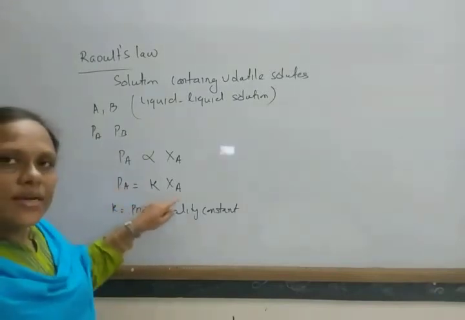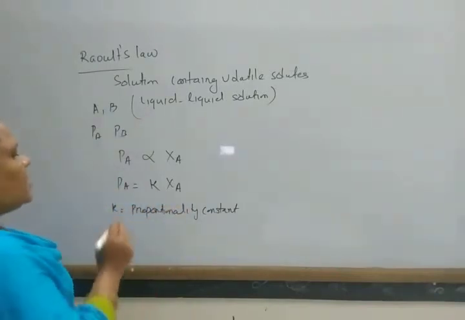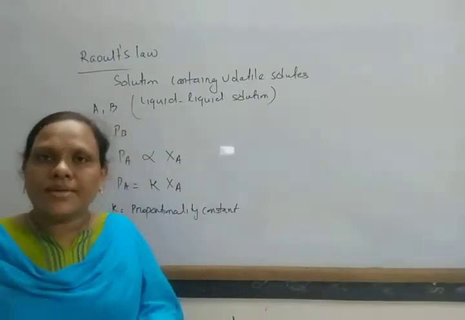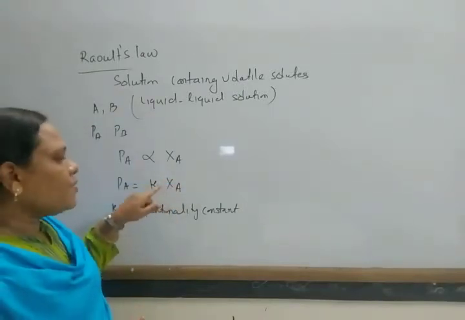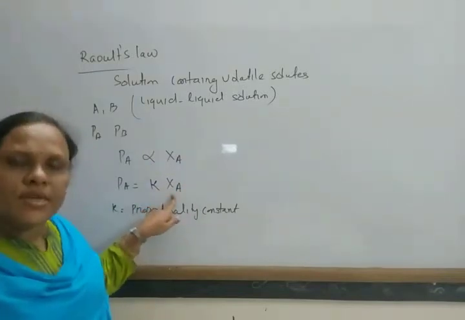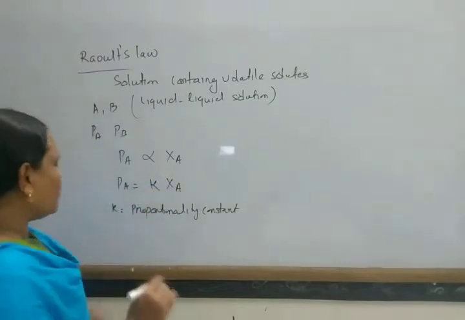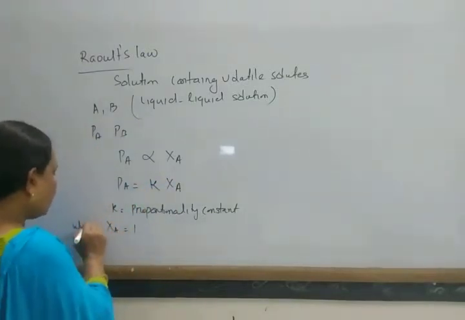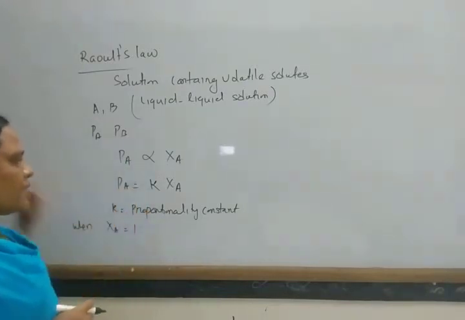PA equal to K into XA, where K is the proportionality constant. Suppose no other solute is added, only one solvent is there. Then the value of XA becomes 1. When XA equals 1, then what is the vapor pressure?